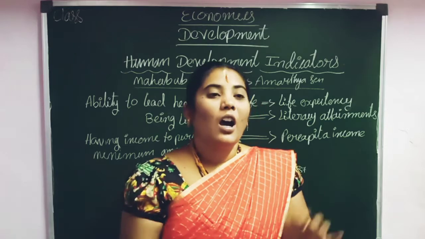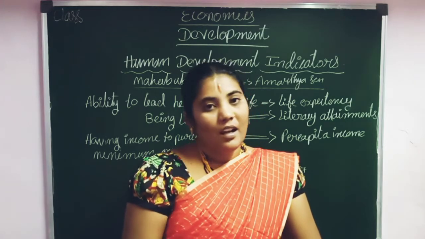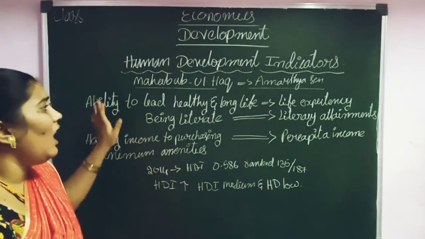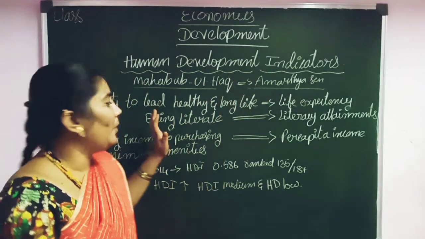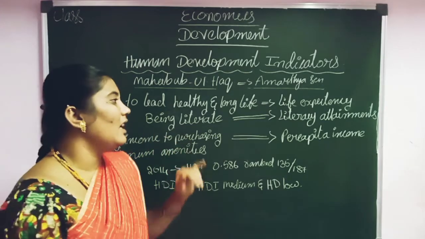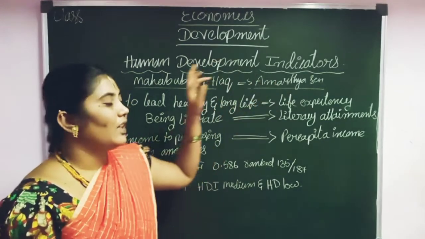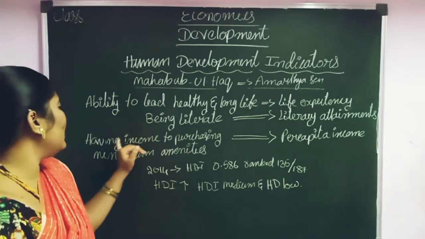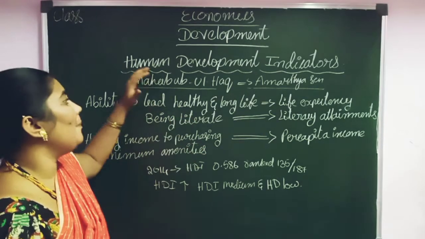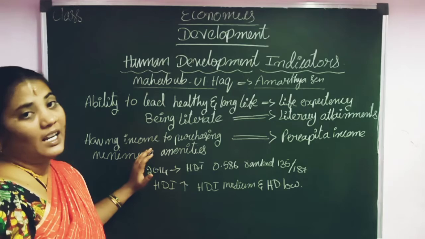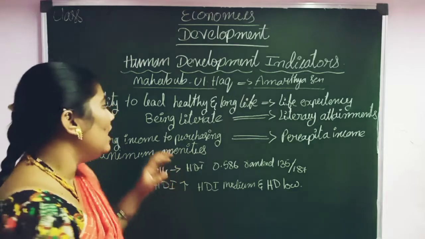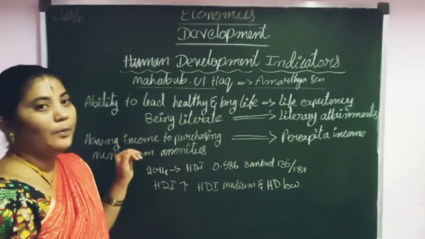On the basis of that we can measure human development. So what are those, according to Mehboob ul Haq? Amartya Sen had already given two points: leading a healthy long life, and the purchasing power, that is, having income to purchase. On the basis of these two ideas, Mehboob ul Haq gave three points to measure human development, HD.